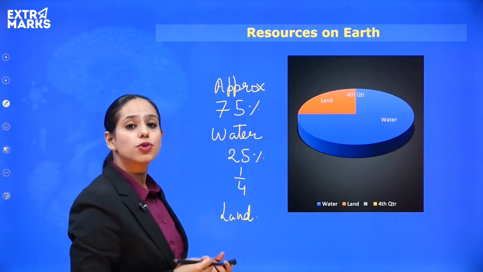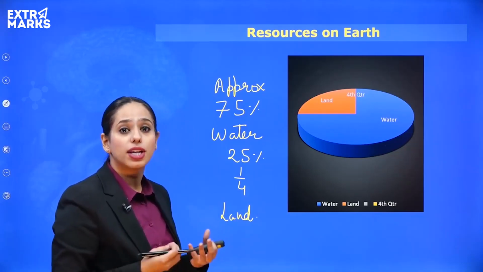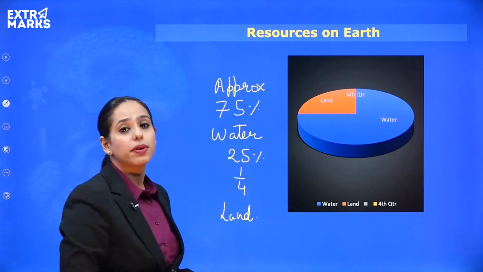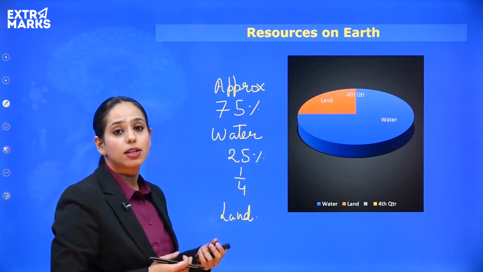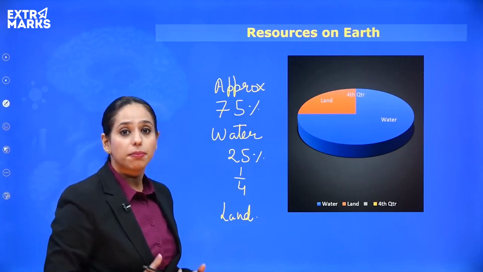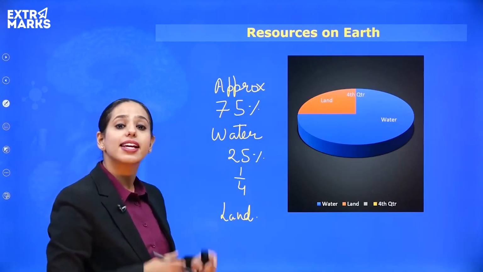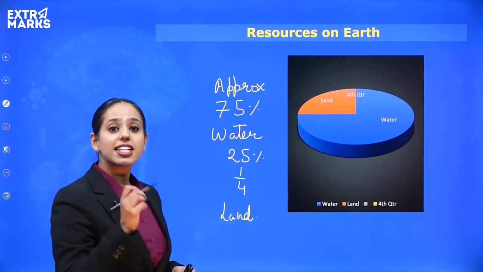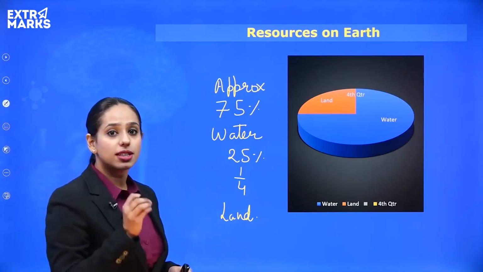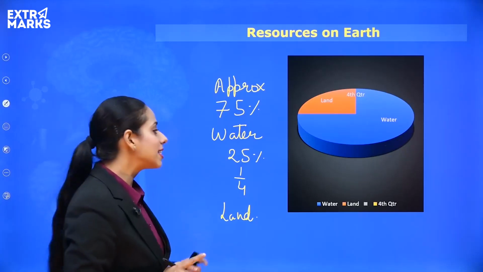Although we have so much water available, there is still some scarcity of drinking water. Less than 1%, or you can say 0.1%, of water is actually fresh and available for drinking purposes, right? So that is the reason why there is water scarcity naturally. But again, as I said, there is enough to meet the needs of the people of this planet, but not the greed, right? We'll see how.